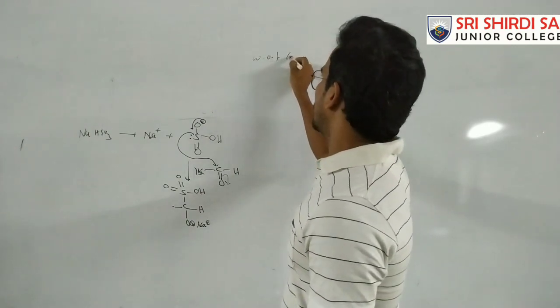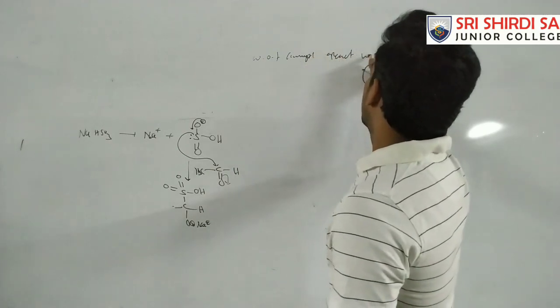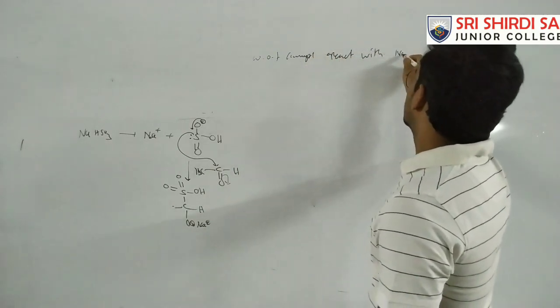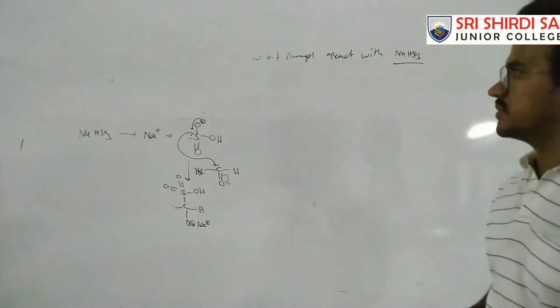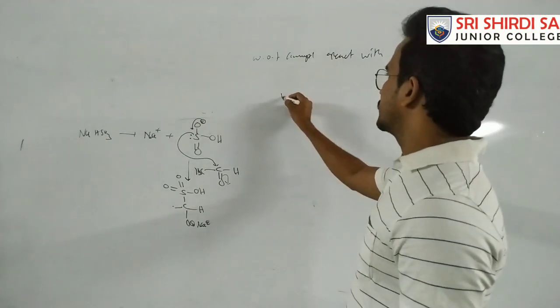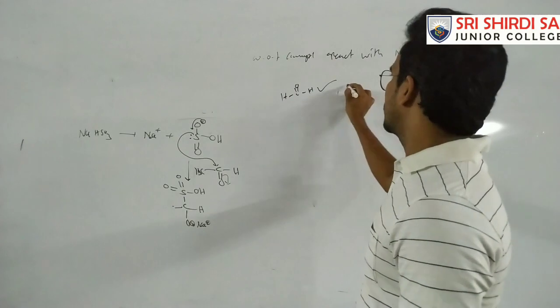So here, which of the following compounds react with sodium bisulfite? Formaldehyde can react with sodium bisulfite because it is smaller.